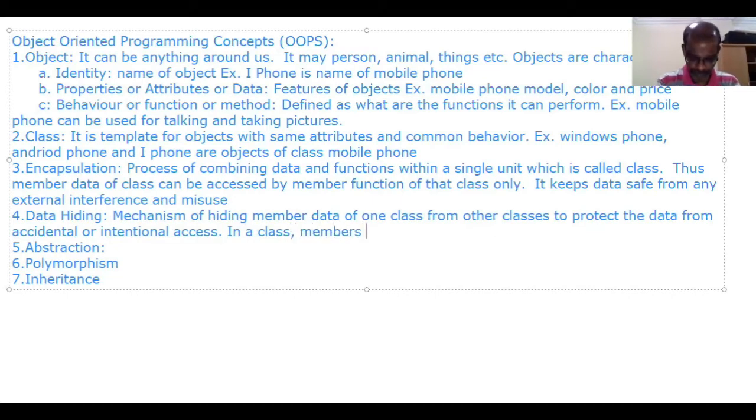In a class, members may be declared as public or private.